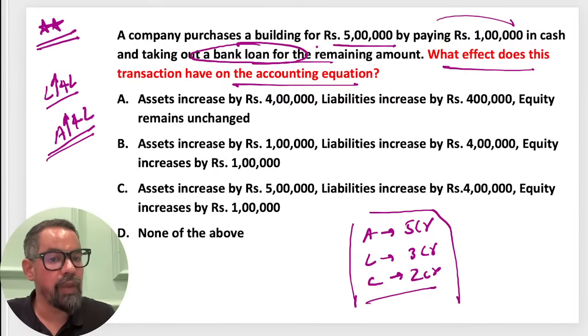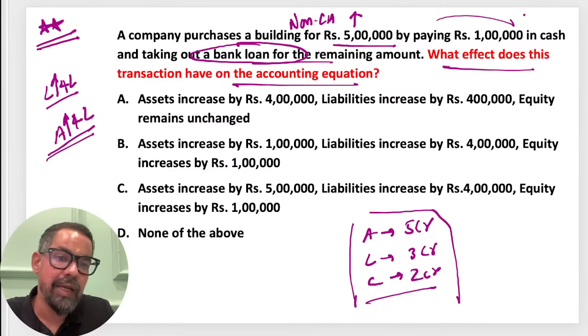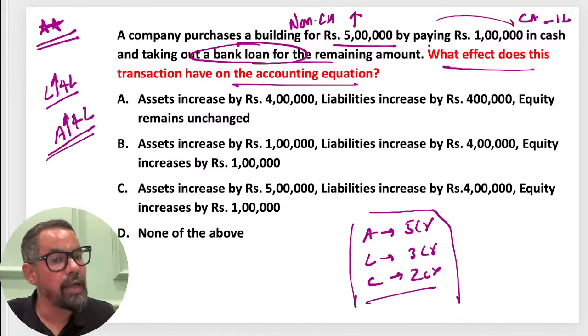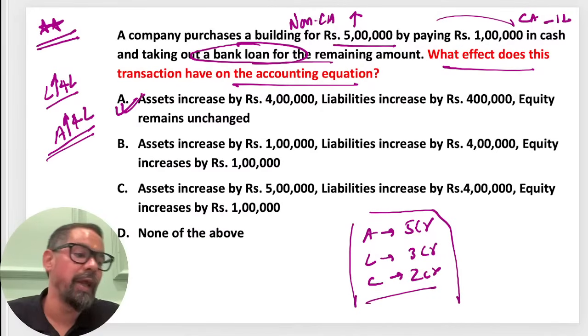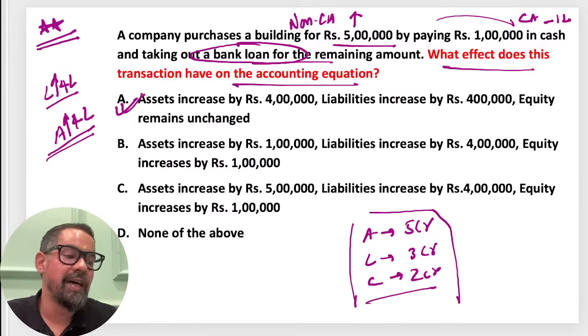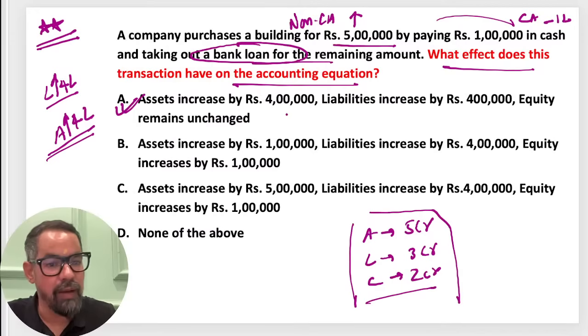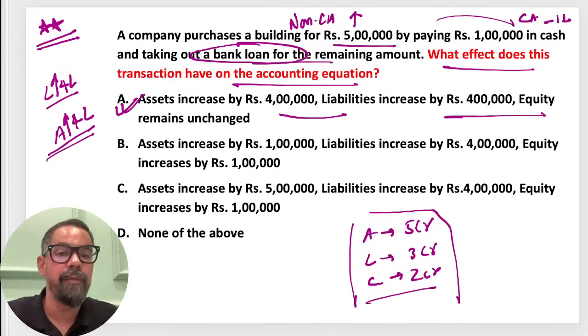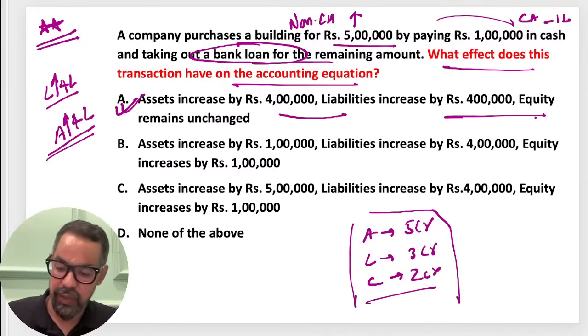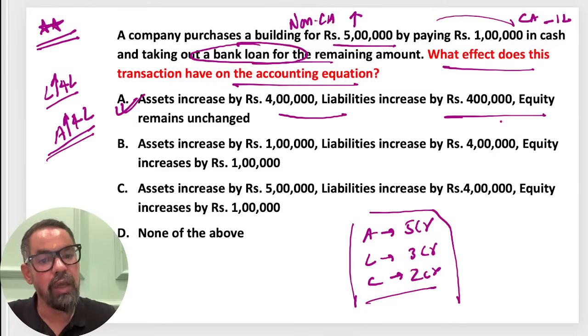So this is your non-current asset. Non-current asset increased by 5 lakh. Current asset decreased by 1 lakh. So overall, the net is 4 lakh rupees, and this is the one. So option A will be the right answer for this one. Selva Makhani sir, you missed this point. Okay, option A will be the right answer. Okay guys, you got this logically.